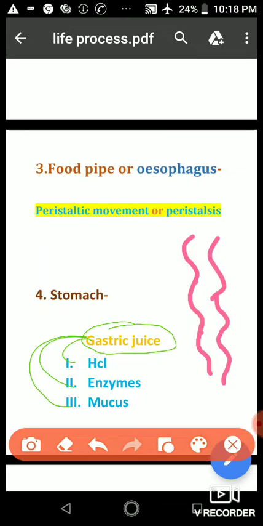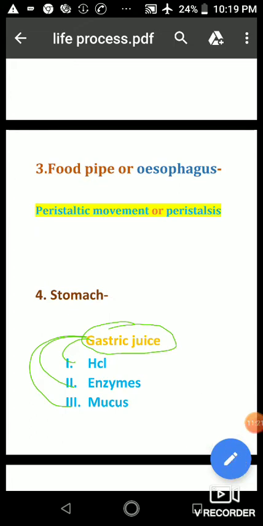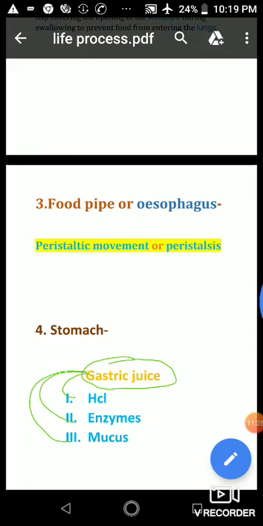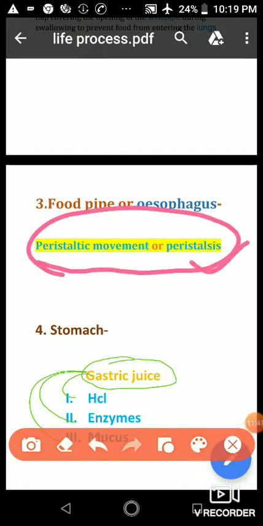So this contraction, it means like that. This contraction and relaxation of the muscles of the food pipe pushes the food downward. And so this alternating contraction and relaxation of muscles of the food pipe is called peristalsis or peristaltic movement. Okay, this is called peristaltic movement, or we can say peristalsis.